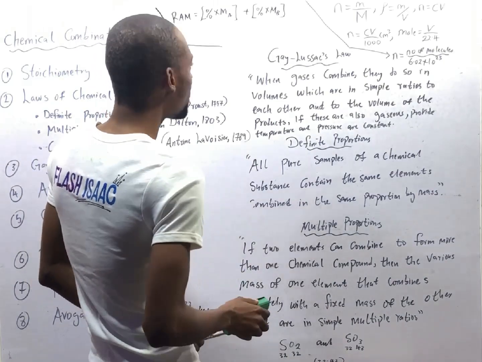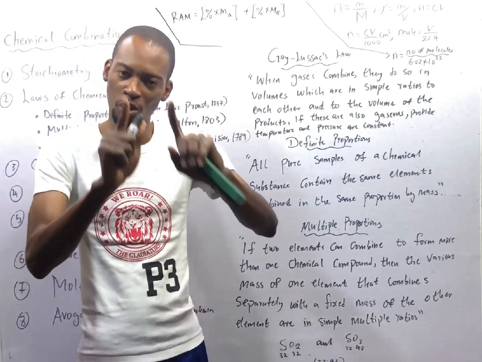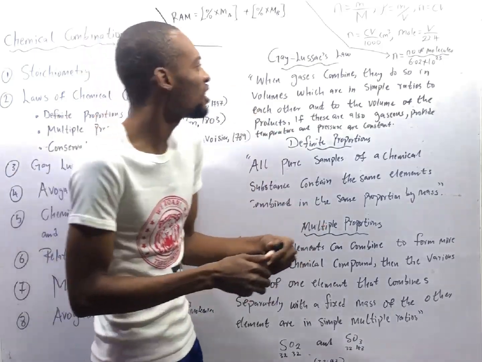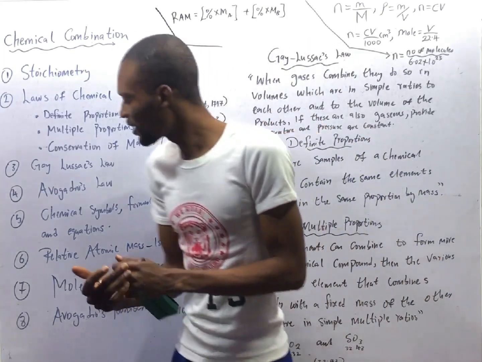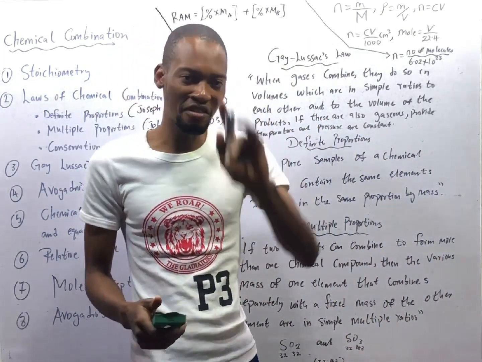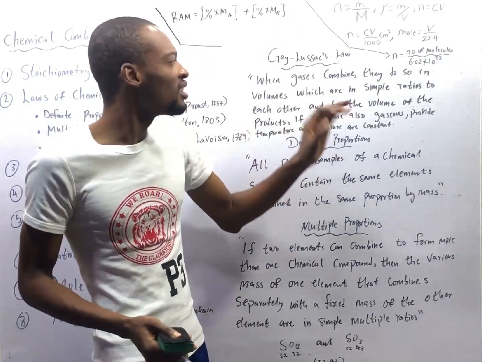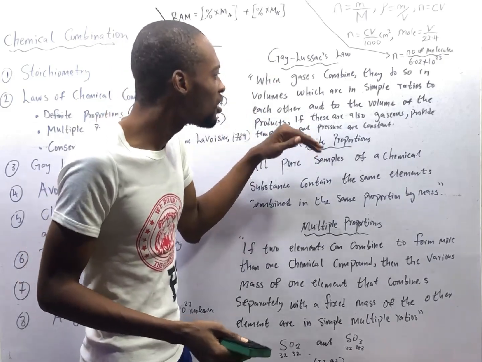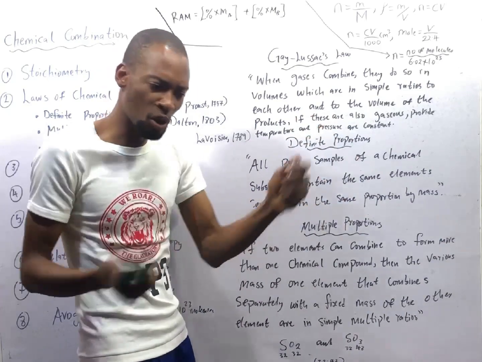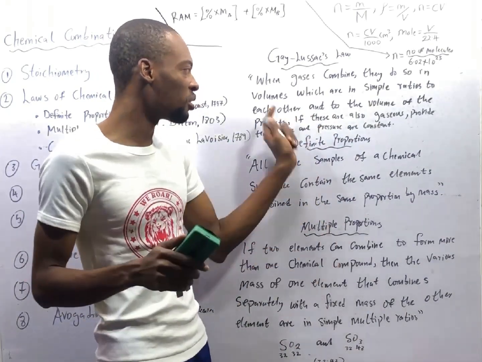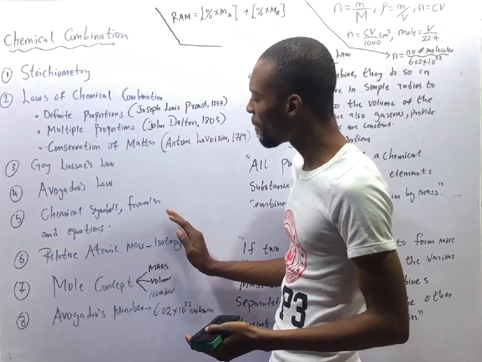And Gay-Lussac's law. Gay-Lussac's law is the basis for stoichiometry. Anywhere you are asked which law is the basis for stoichiometry, it is Gay-Lussac's law of combining volumes. The law states that when gases combine, they do so in volumes which are in simple ratio to each other and to the volume of the product.